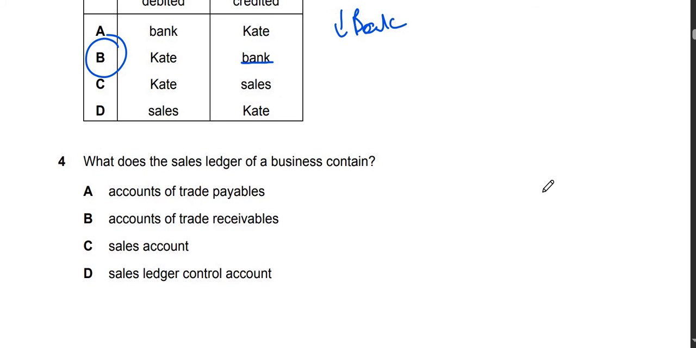Okay, moving on to question number 4. What does the sales ledger of a business contain? Accounts of trade payables, accounts of trade receivables, sales accounts, sales ledger control account. So look, all sales ledgers of a business contain accounts of trade receivables.